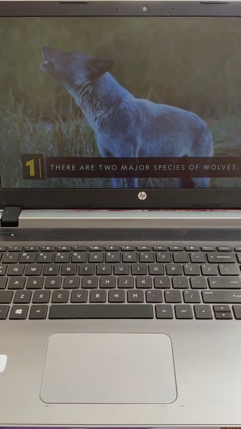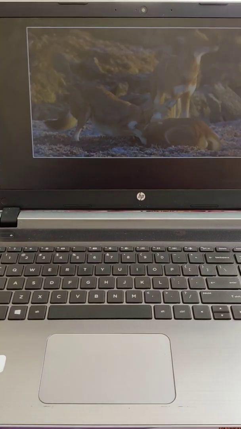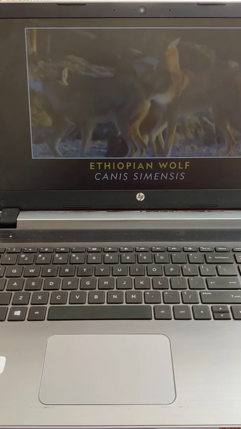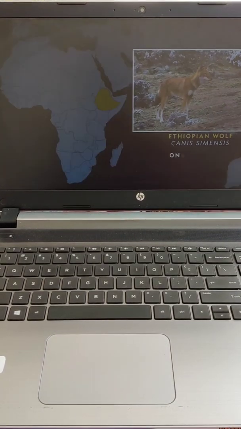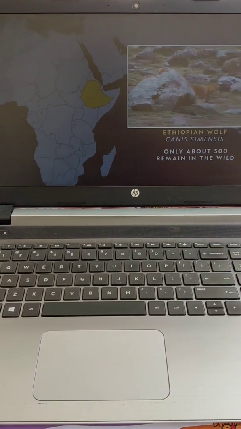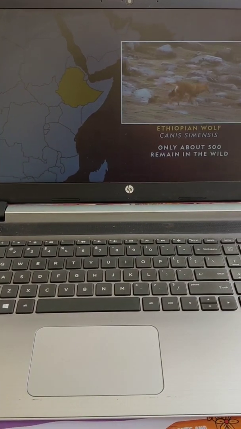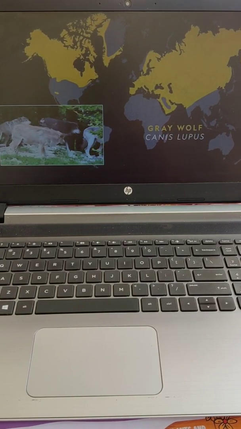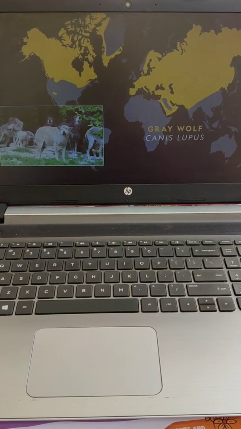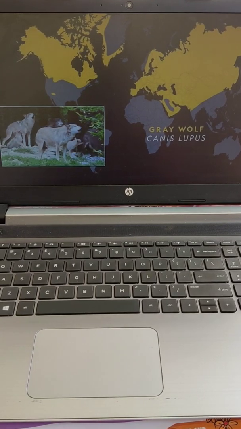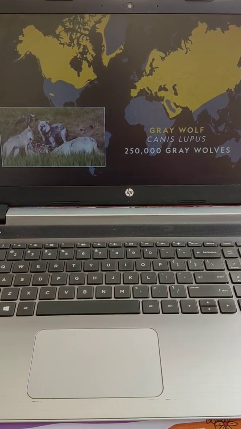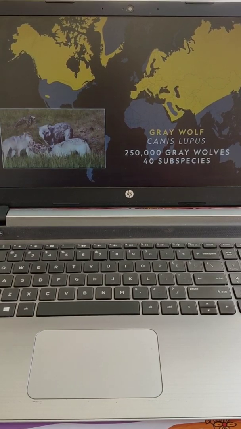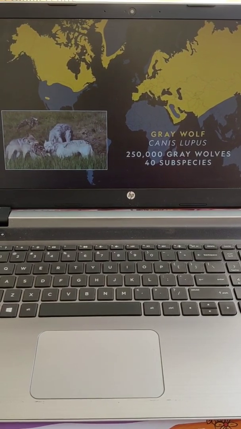There are two major species of wolves. One species is the Ethiopian wolf, or Canis samensis. Only about 500 of these wolves exist, and they inhabit the mountains of Ethiopia. The majority of the world's wolves belong to the species called gray wolf, or Canis lupus. Numbering up to around 250,000 and including up to about 40 subspecies, gray wolves are scattered across the northern hemisphere.